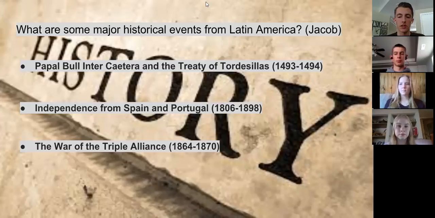Portugal, not pleased with this verdict, pressed the issue, and the two nations ratified the Treaty of Tordesillas in 1494, which established the line at 370 leagues from the islands. This treaty essentially ceded Brazil to the Portuguese while keeping the rest of the New World for Spain, therefore laying the framework for the modern demographics of Latin America.